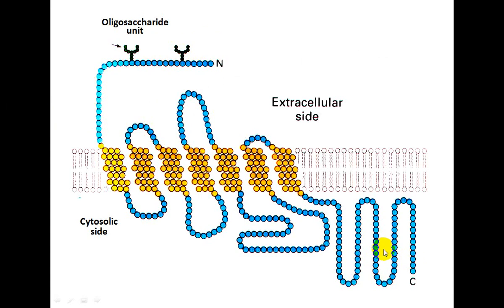And there are different classes of GPCR, like class A, class B, class C, then Frizzled class, then the adhesion family of receptors.